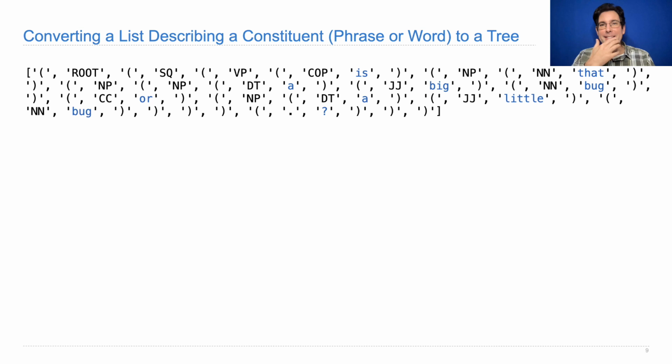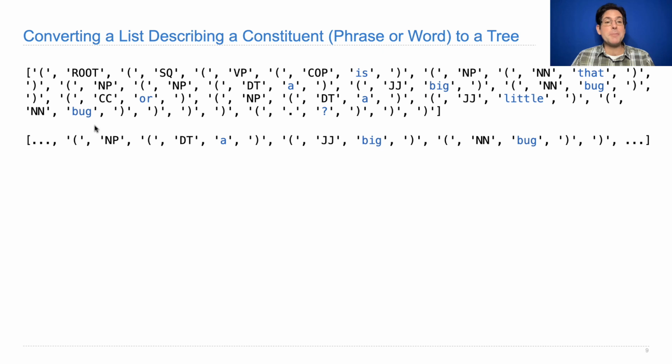So here's a different sentence. Is that a big bug or a little bug? I've made the words blue so that you can follow along. This list contains all of the syntactic structure. And here's part of it, the part about a big bug. Here's how I turn this into a tree. I'm going to write down a function, read parse tree, for some tokens. This is the list of tokens.